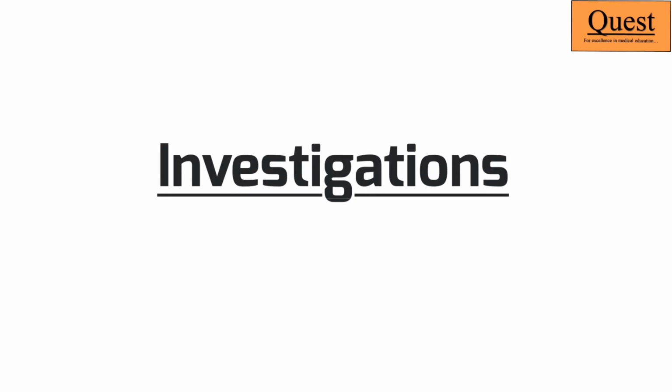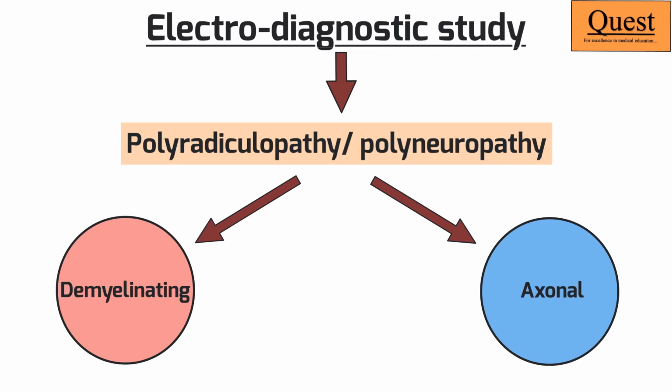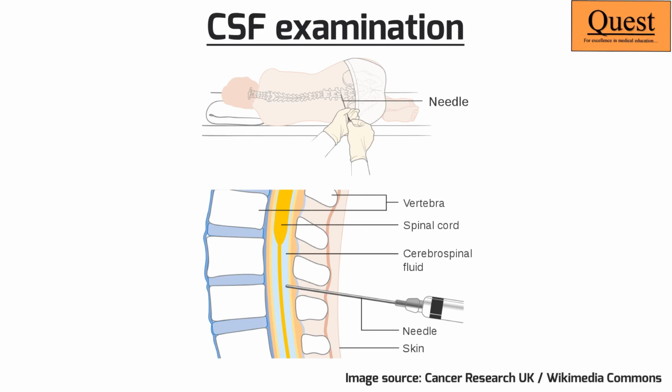There are two investigations that might help us. First is the electrodiagnostic studies. Here we could identify which kind of peripheral neuropathy the patient has. Another test of importance is the examination of CSF.